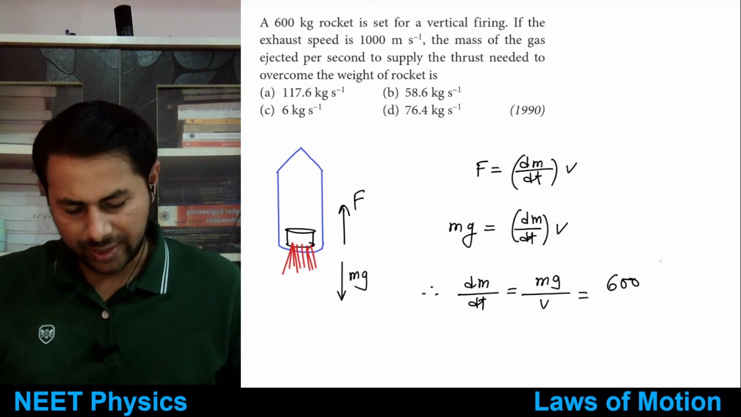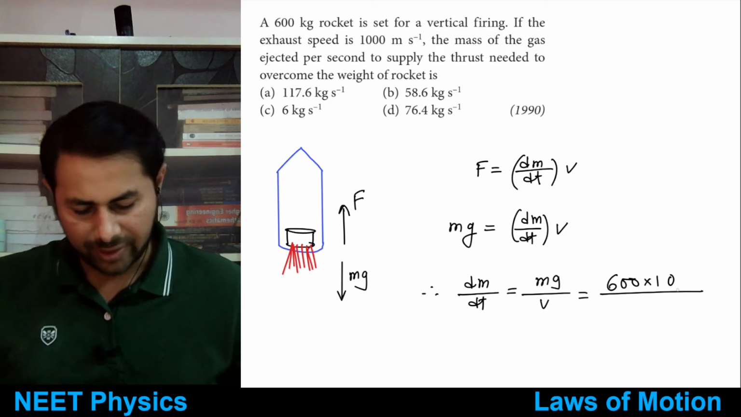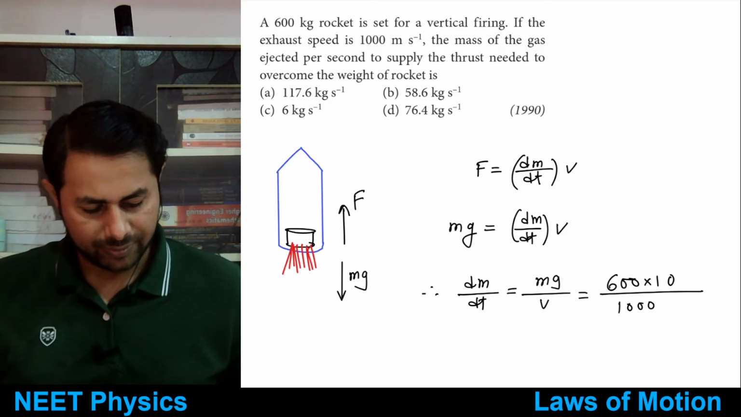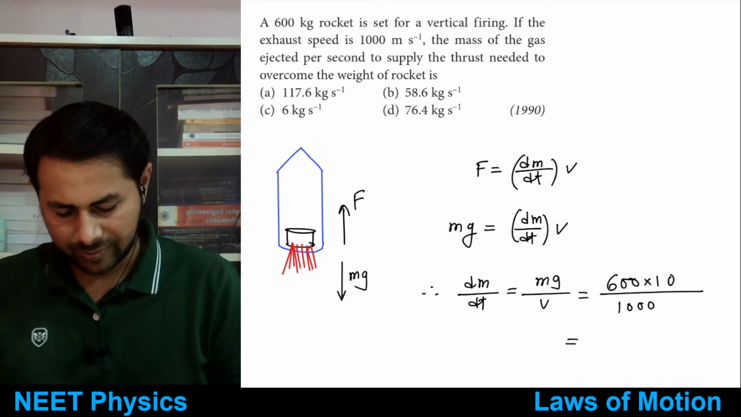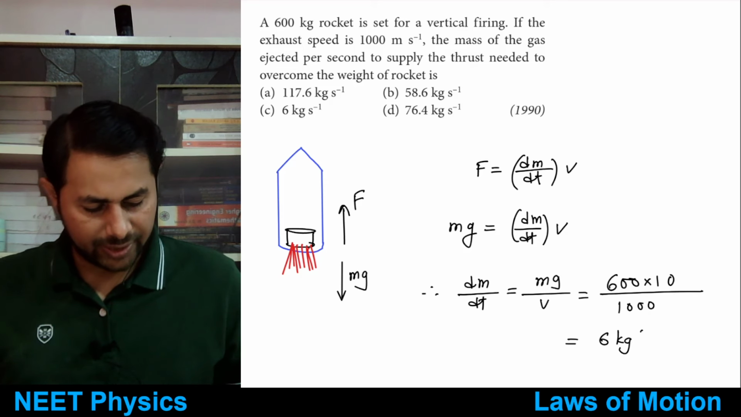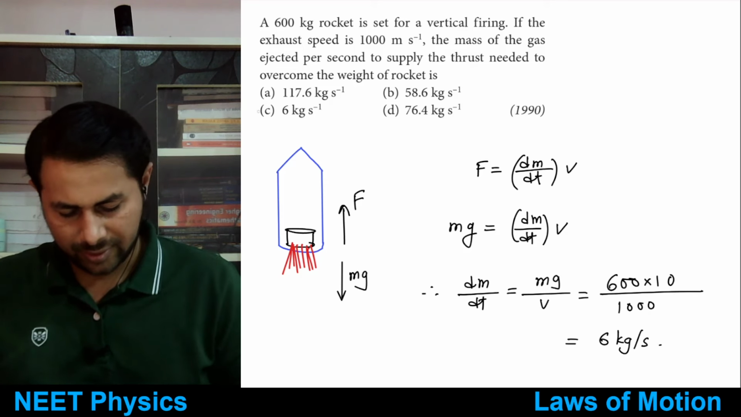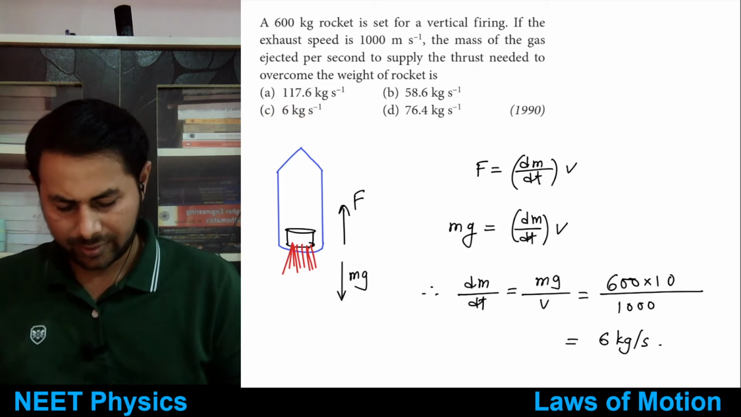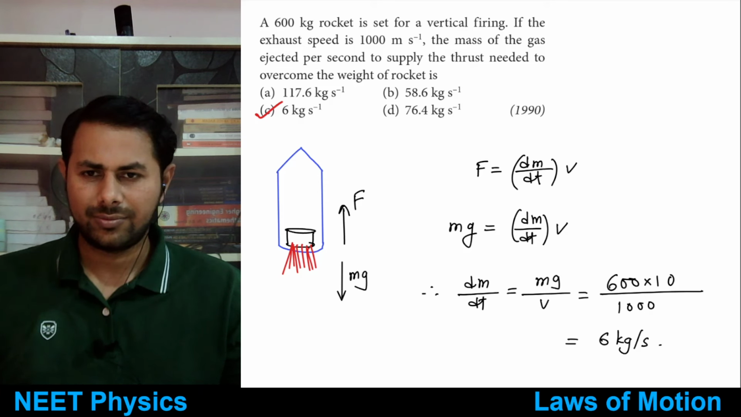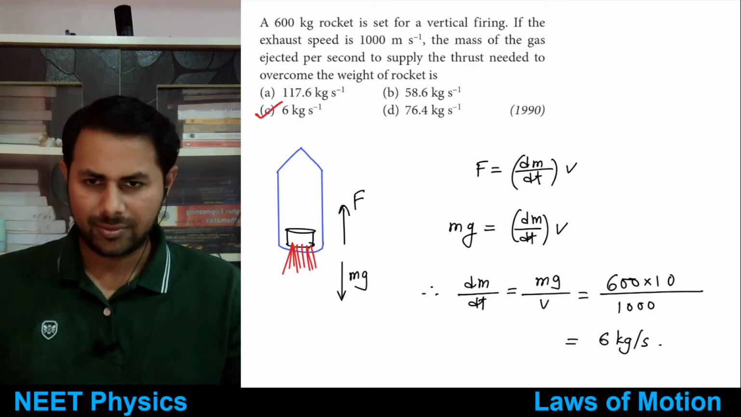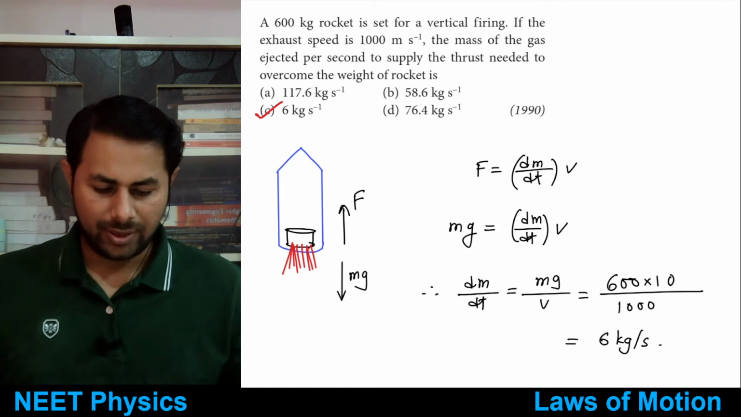So what is mg? This is 600 kg rocket, so 600 times 10 divided by 1000. So that is equal to 6000 divided by 1000, which means 6 kg per second. This is the answer. Okay, this one is clear? Yes, no? Right, good. Now let's see next one.